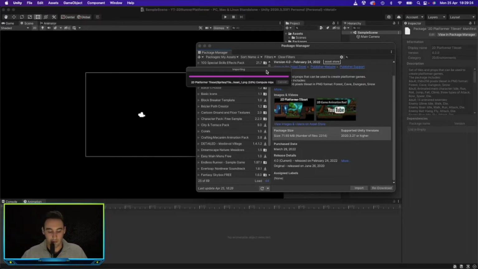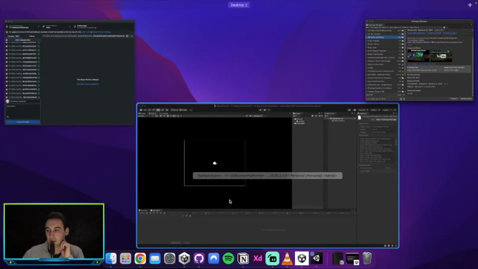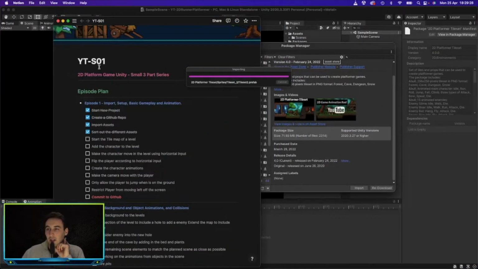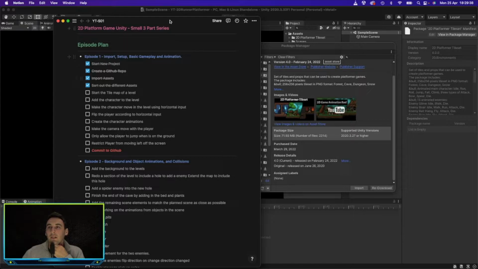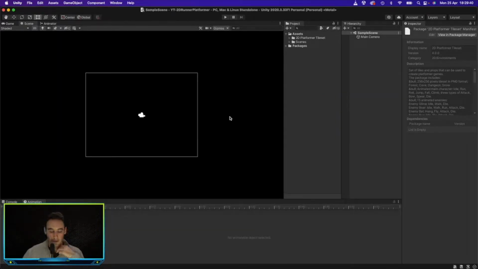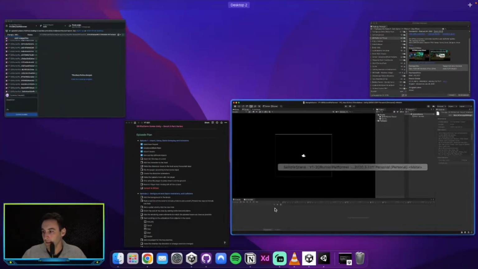So let's see what else we can do. Let's see, start the tile map of the level, add the character to the level. Okay, what do we need to do first? Alright, so once this is finished importing, which I think it has done,